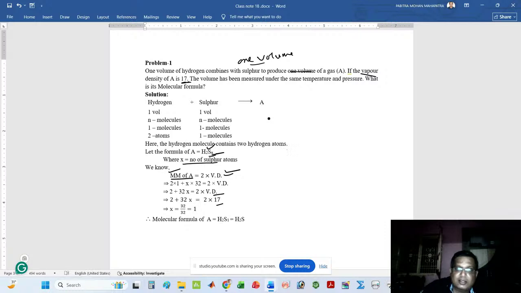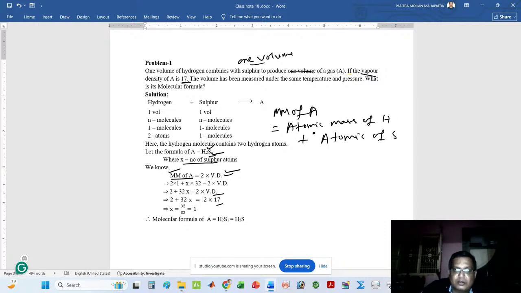Look at that. If you think about the molecular mass of A, you can write atomic mass of hydrogen plus atomic mass of sulfur. Here two hydrogen atoms are present, so I can write 2 into atomic mass of hydrogen. Here x atoms of sulfur are used, so x into atomic mass of sulfur. Finally, molecular mass of A is equal to 2 into atomic mass of hydrogen plus x into atomic mass of sulfur. Here x is the number of sulfur atoms.